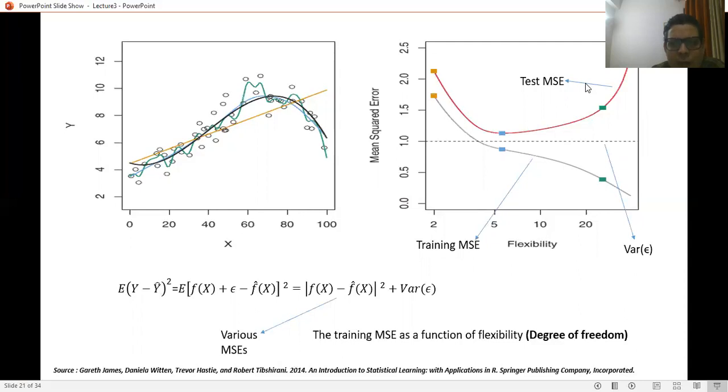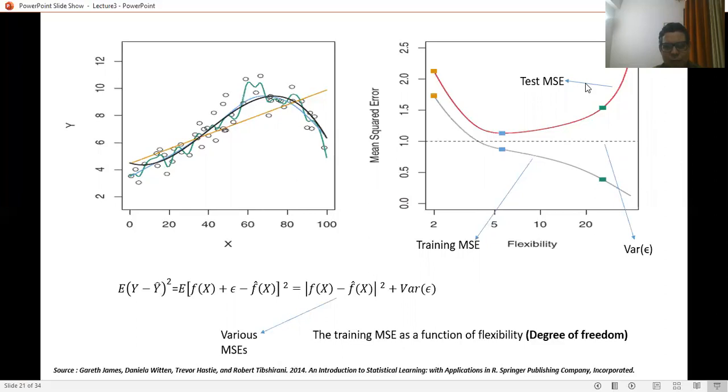While the mean square error at the time of testing first starts decreasing and then starts increasing. There is a line shown in this figure which represents the irreducible error, or the variance of epsilon. This is the irreducible error, meaning below this point you cannot have a test MSE.